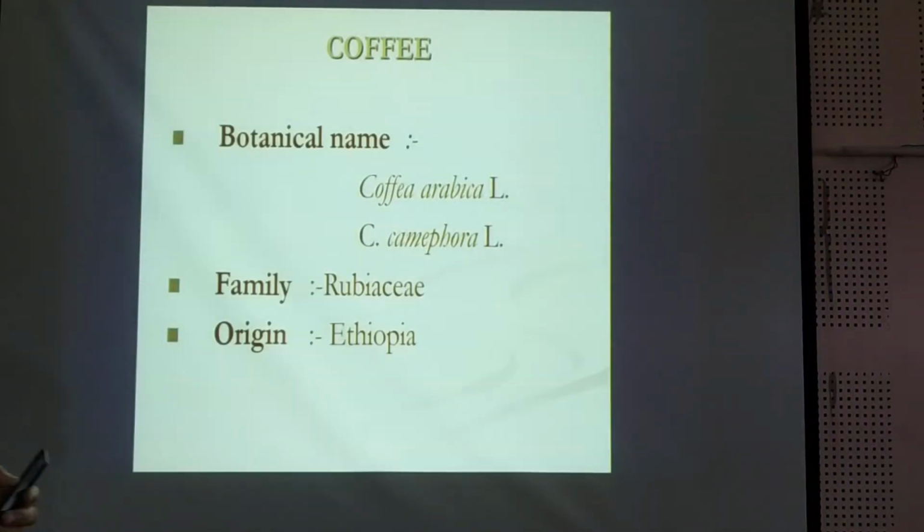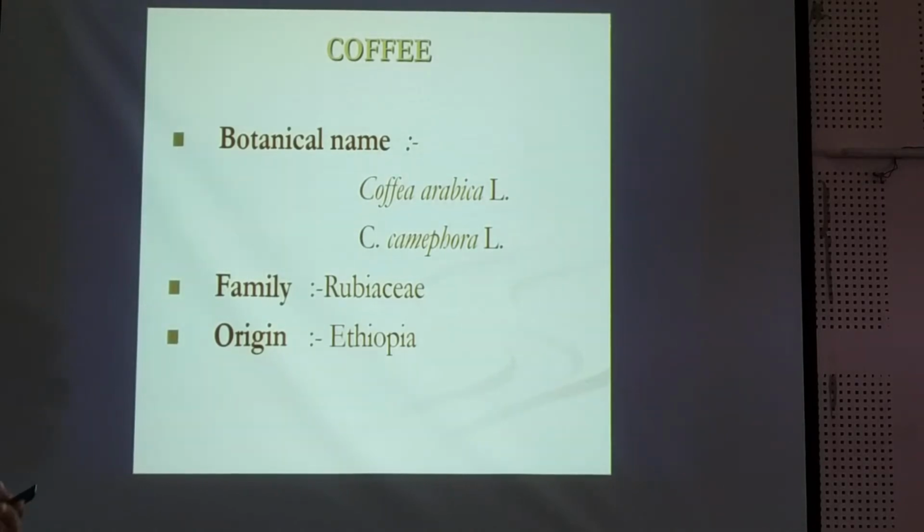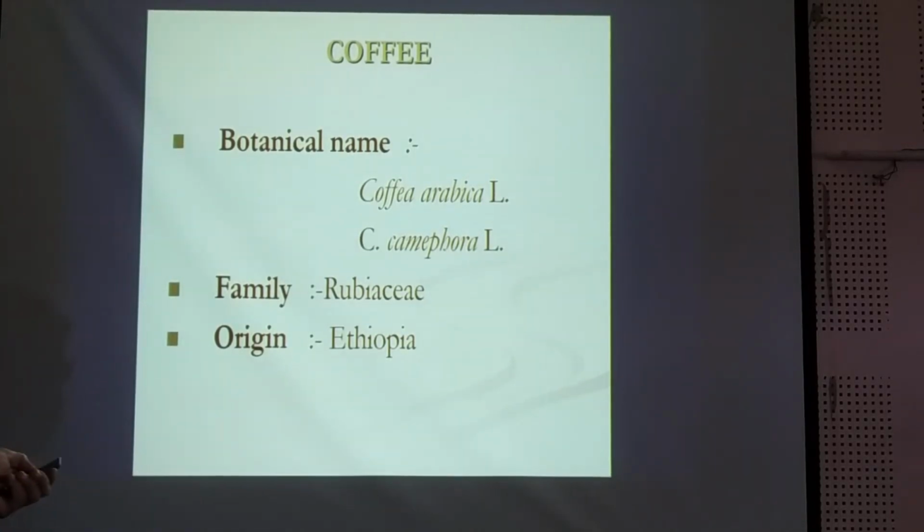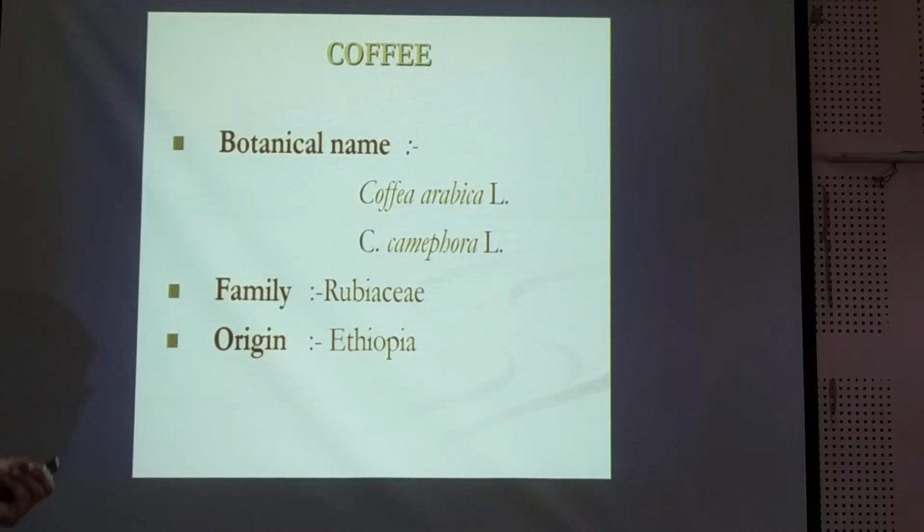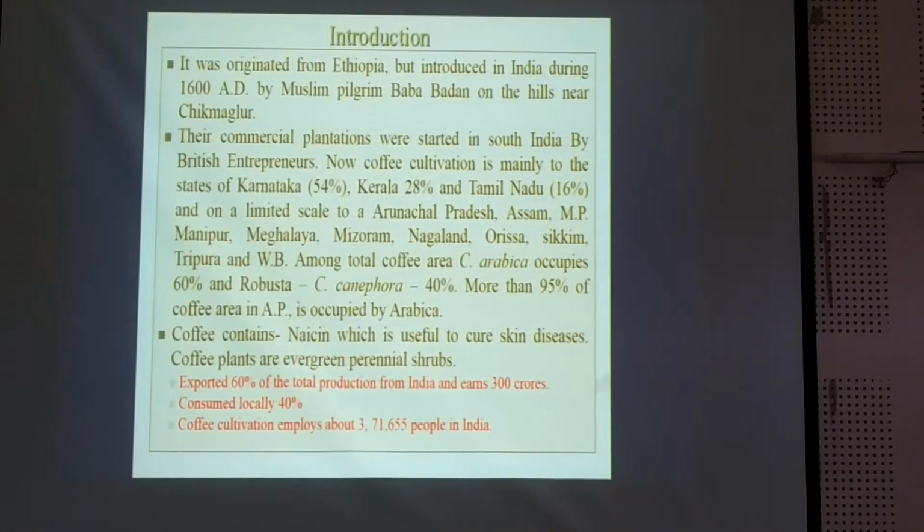Okay, so friends, the new crop is coffee. It is Coffea arabica or Coffea canephora. Rubiaceae is the family and the origin is Ethiopia. It originated from Ethiopia but was introduced in India during 1600 AD by Muslim pilgrim Baba Budan on the hills near Chikmagalur.